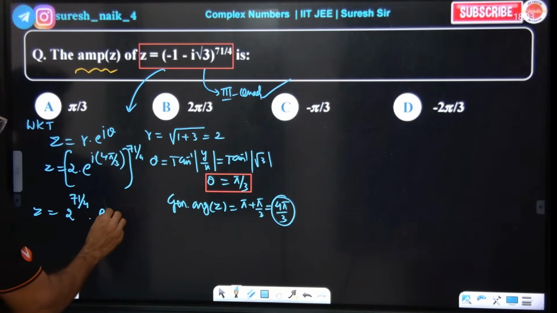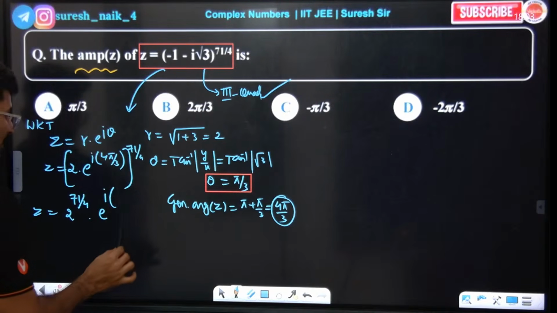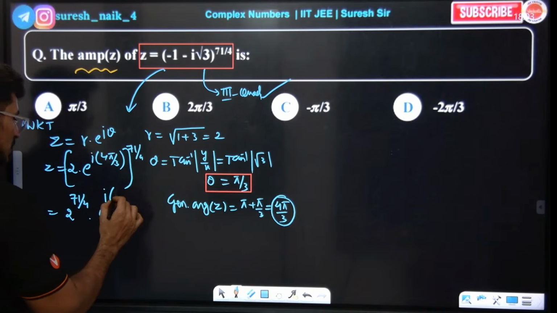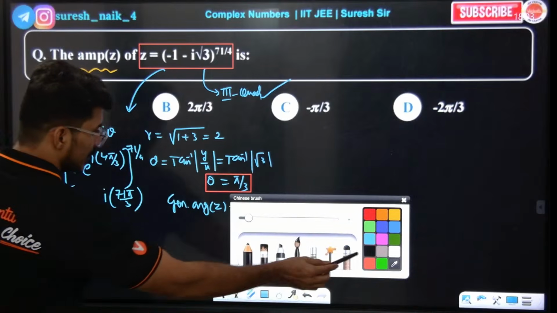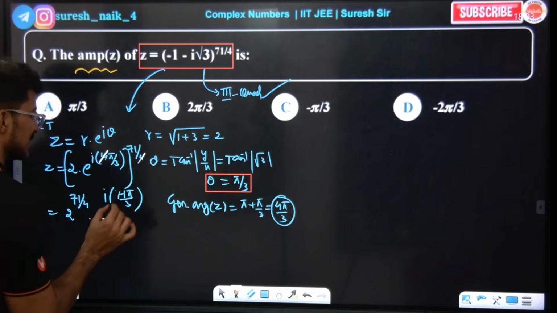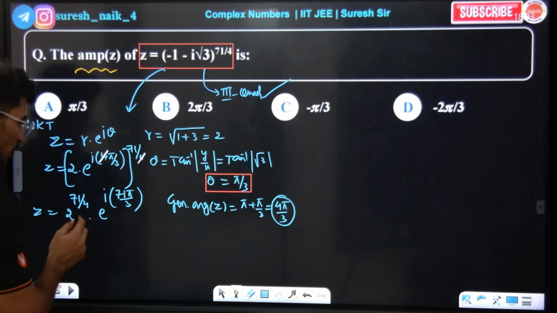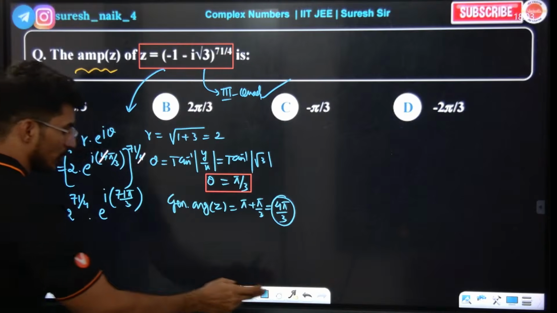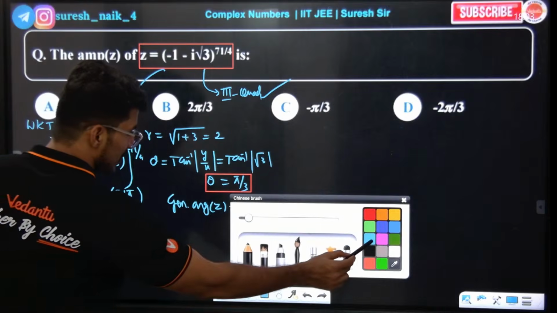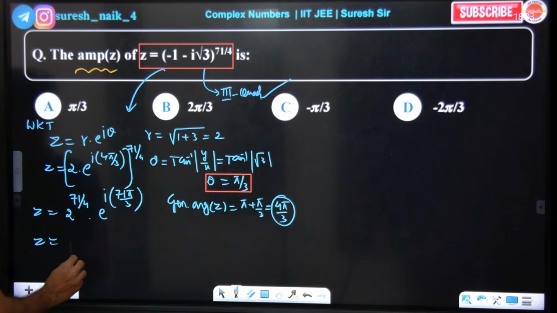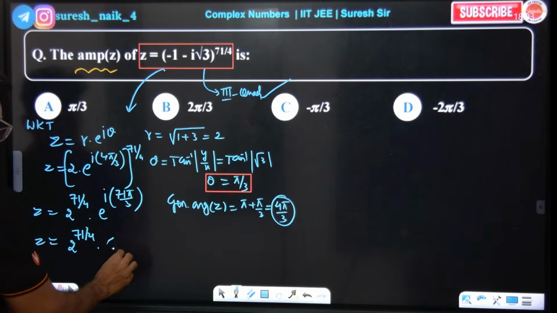No hurry, do it carefully. So tell me here, the 4 will be cancelled, so 71 pi by 3 will come. When the 4 is cancelled, 71 pi by 3 comes. In this, 2 power of 71 by 4, I'm writing as it is. Now this is a super concept. Now everybody listen in the class. This is not going to be that easy. Calculation wise it is a little irritating.